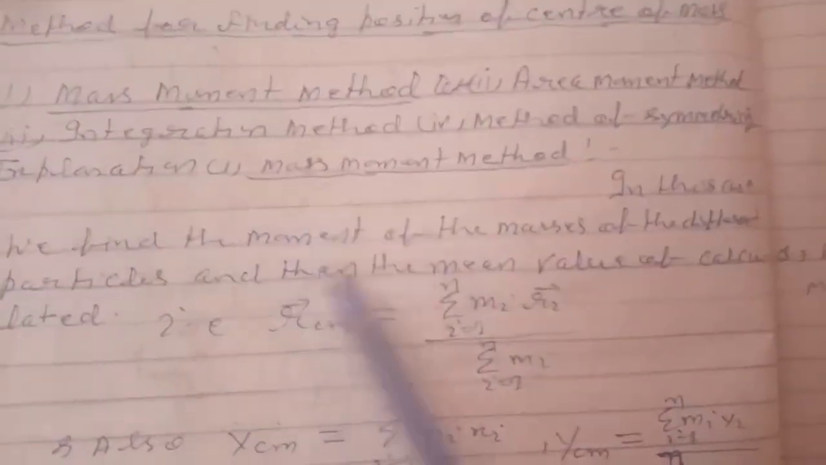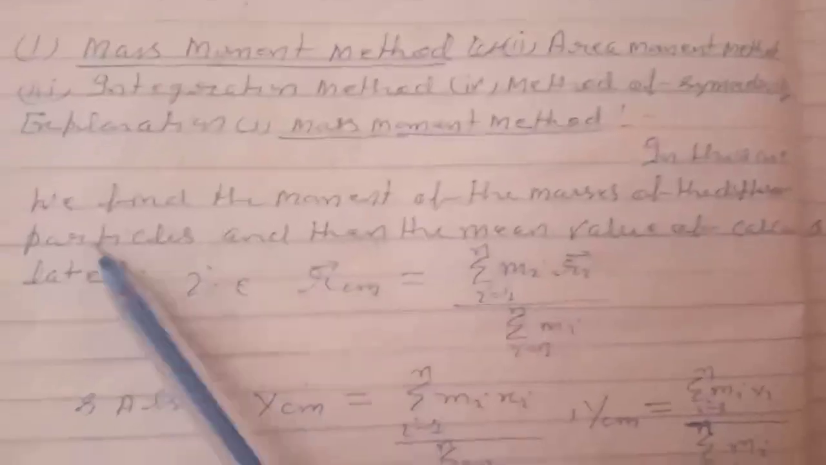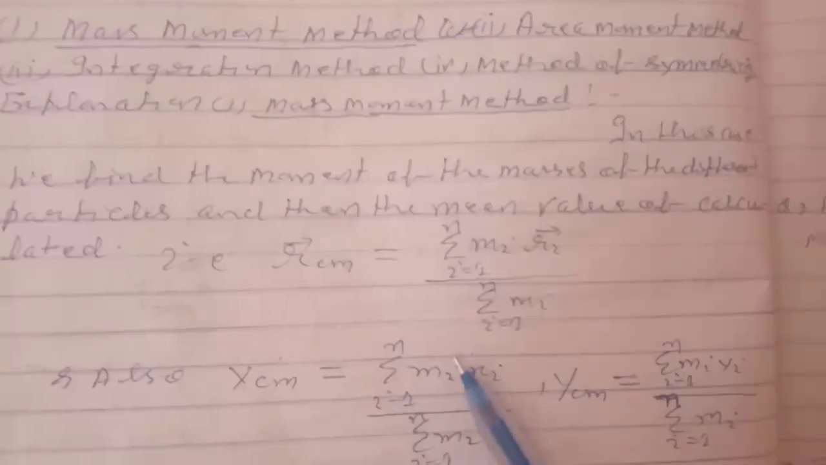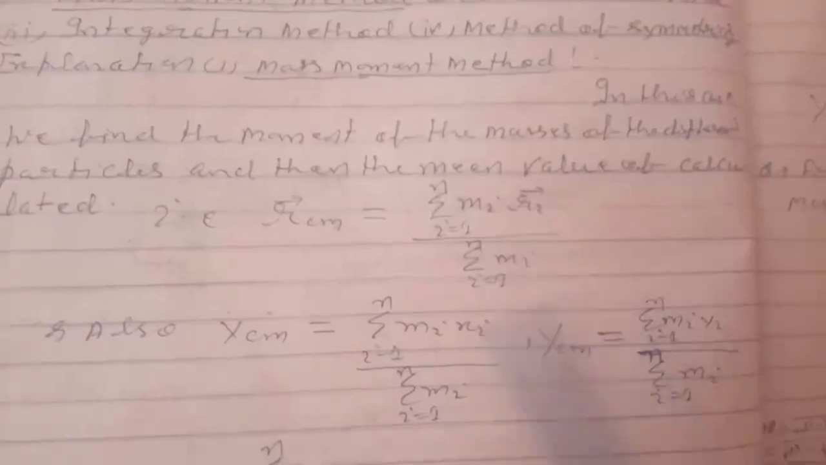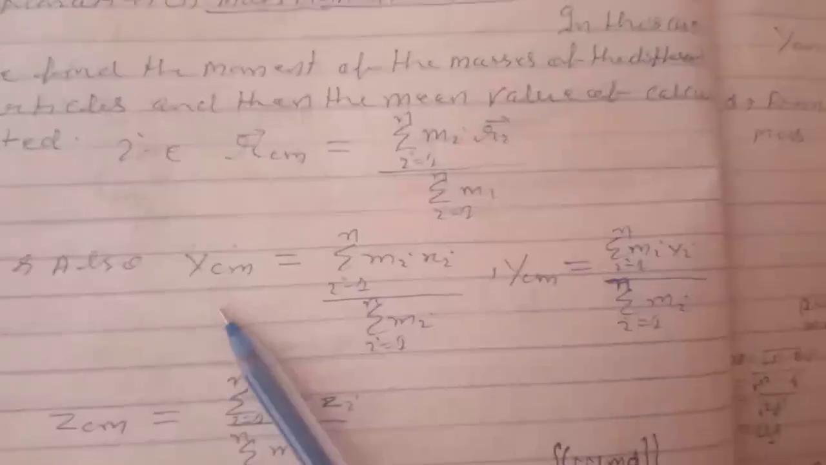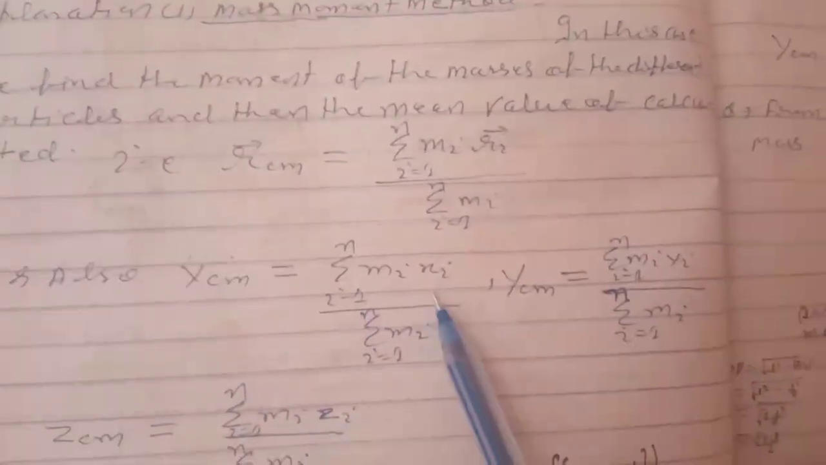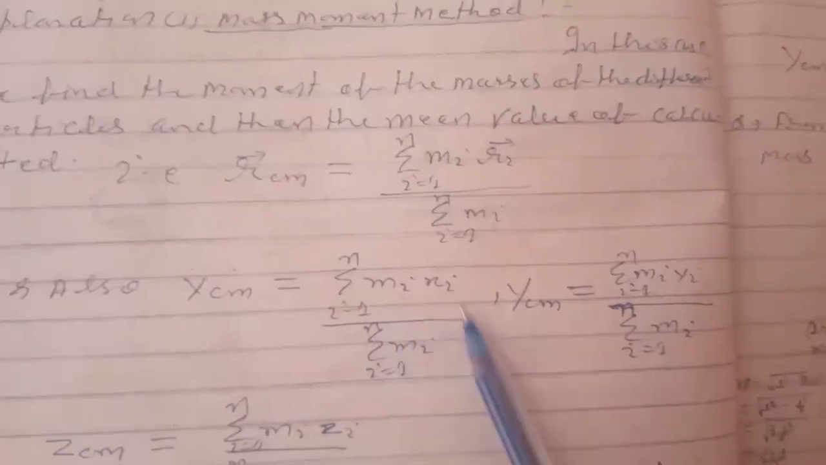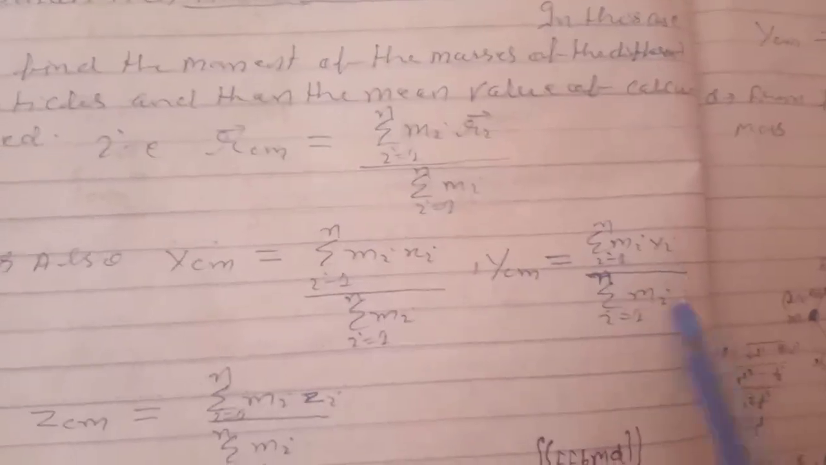First, explanation of the mass moment method. In this case, we find the moment of the masses of the different particles and then the mean value is calculated. That is, R_CM equals sigma mi ri vector divided by sigma mi. Also X_CM equals sigma mi xi divided by sigma mi, Y_CM equals sigma mi yi divided by sigma mi, and Z_CM equals sigma mi zi divided by sigma mi.